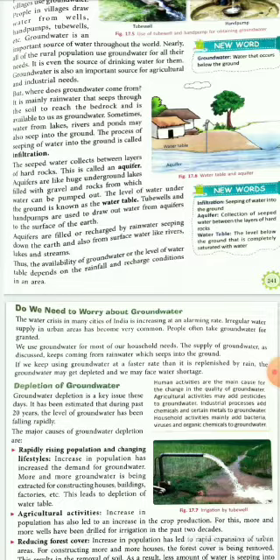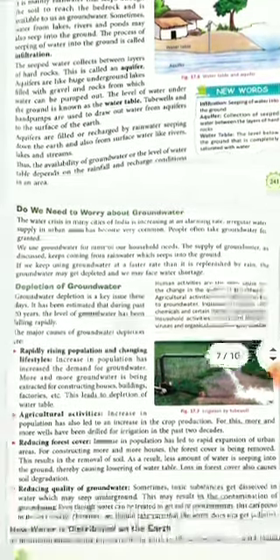Now, here comes the water table. How do you know how much water is there? Is it higher or lower? Higher or lower means at what level the water is available. Do we have to dig too deep, or can we find it at a very high level? Generally we don't measure it by any number. We say the water table is higher, or the water table is lower. It is defined as the level below the ground that is completely saturated with water. So the water table may increase or decrease with time. That is very important to understand.